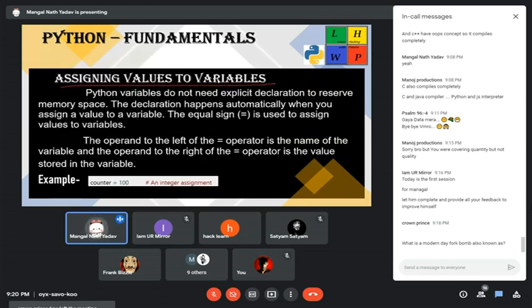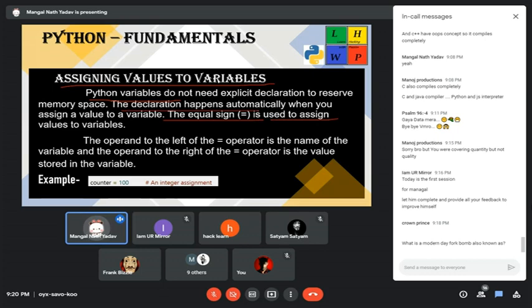Assigning values to variables. Python variables do not need explicit declaration to reserve memory space. The declaration happens automatically when you assign a value to a variable. The equal sign is used.